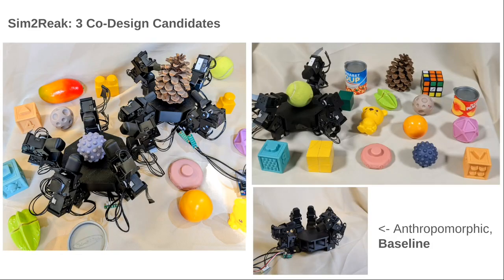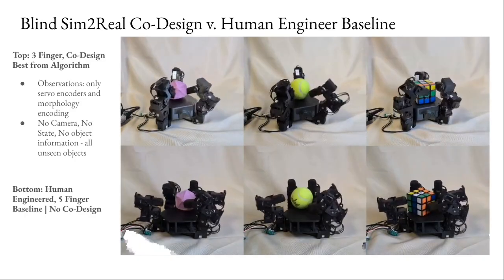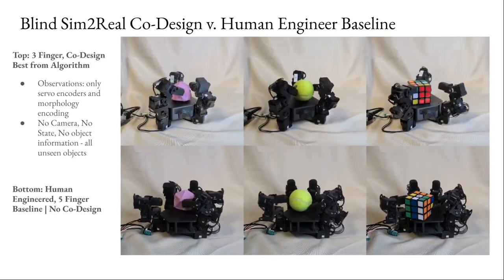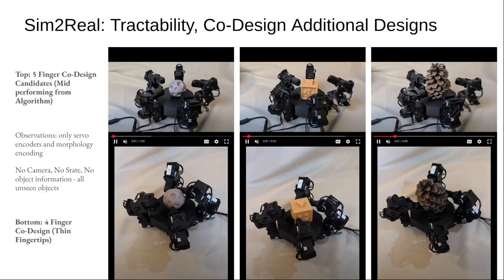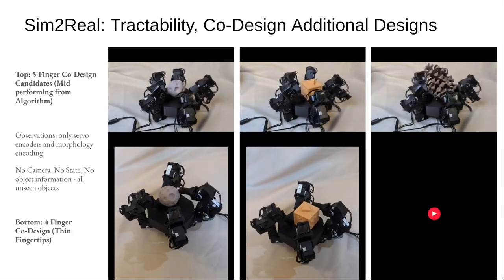For sim-to-real, we deploy on 18 randomized objects ranging from 8g to over 110g. All objects are unseen at test time, and the policy deployed has no state information, including no object position, and no tactile or visual feedback. The only observation is resistance the servo motor encoders detect when encountering the object. We show our best ranked design from the algorithm sim-to-real, compared to our anthropomorphic baseline robot hand with 5 fingers.